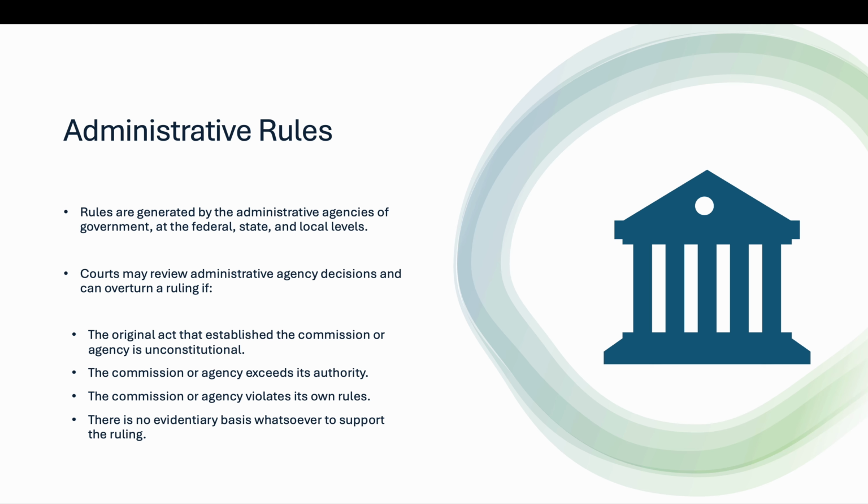The court might also decide that the commission or agency has exceeded its authority and say, hey, you don't have the authority to determine whether or not this product should be sold. Or the court could decide that an agency has somehow violated its own rules in making a decision. Or lastly, it can also say, look, there's simply no evidentiary basis for your ruling, right? Actually looking at the facts of the decision and the issue that they were looking at and saying, hey, you just made the wrong call here.